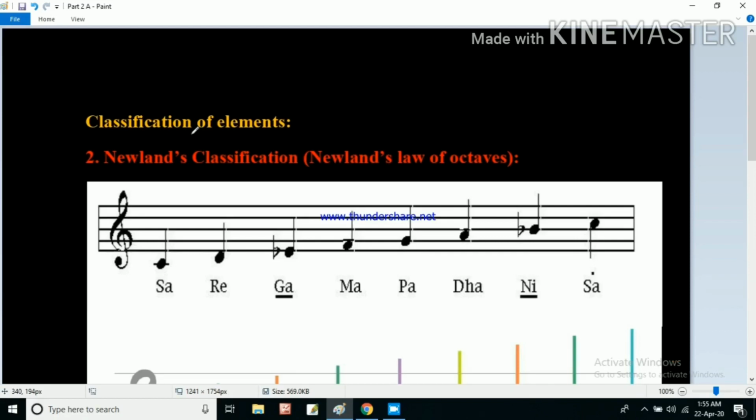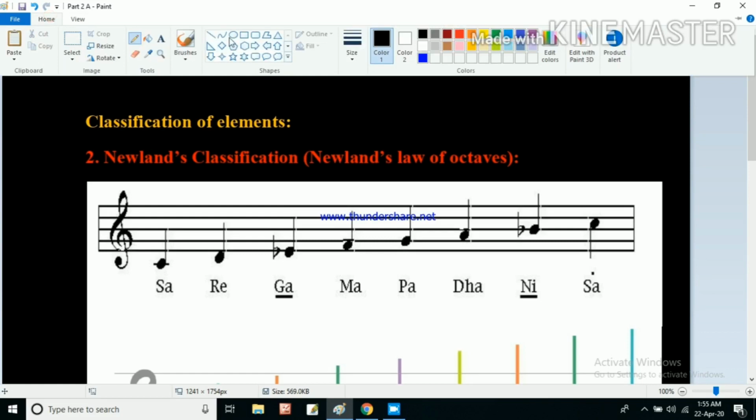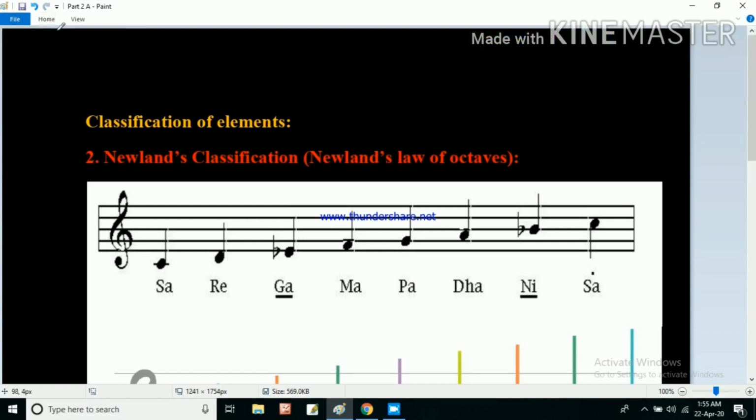In the previous video, in the classification of elements, we discussed Döbereiner's classification. In this video, we will be discussing the second one, that is Newland's classification or Newland's law of octaves.